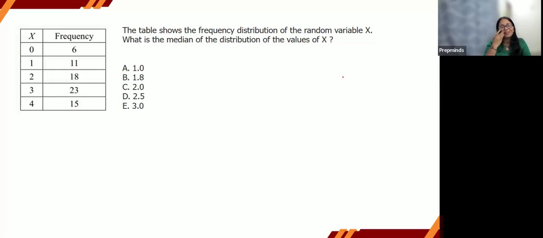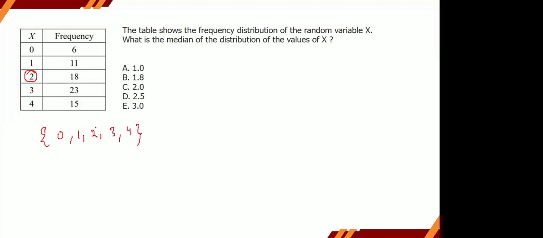The obvious answer is 2 only, because we think, okay, 0, 1, 2, 3, 4, and this is the middle value, right? And that's how the answer is 2. So this is the case, Piyush, when we have something like 0, 1, 2, 3, 4, and the median is 2, right?